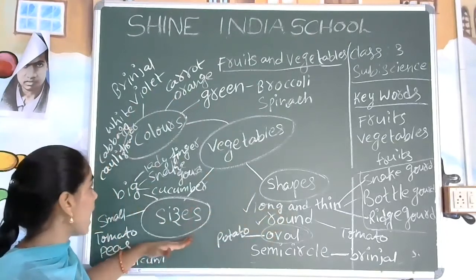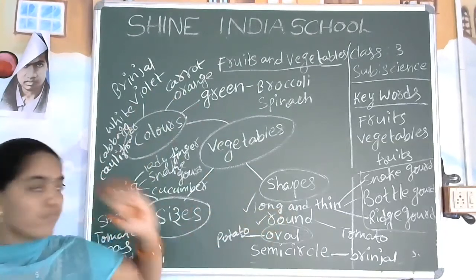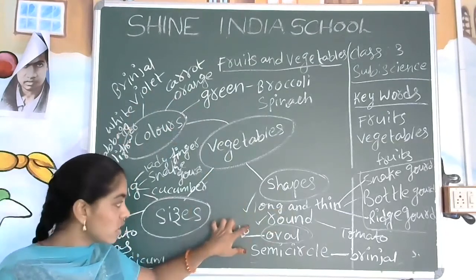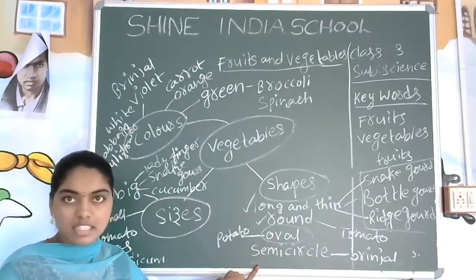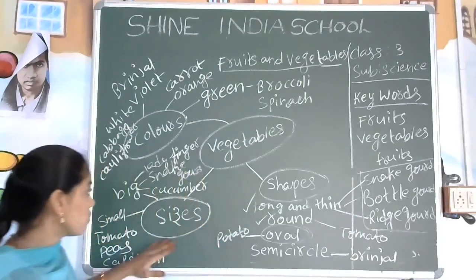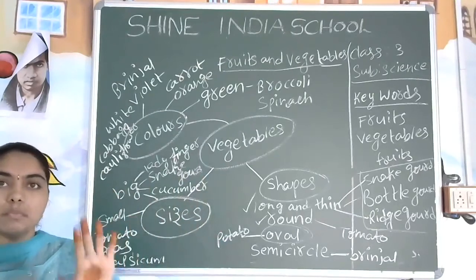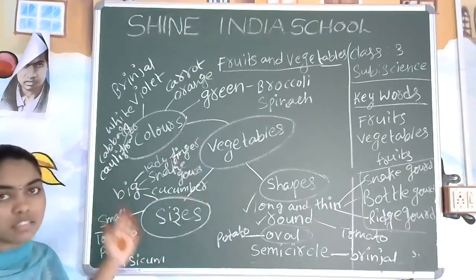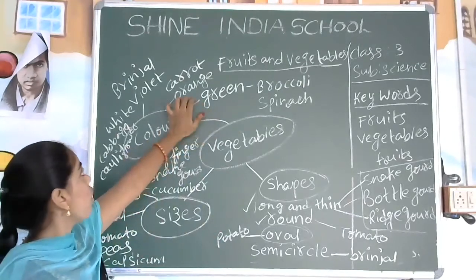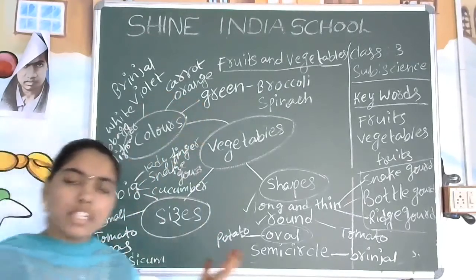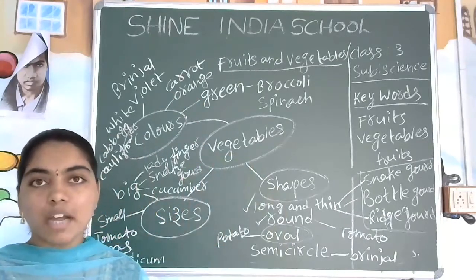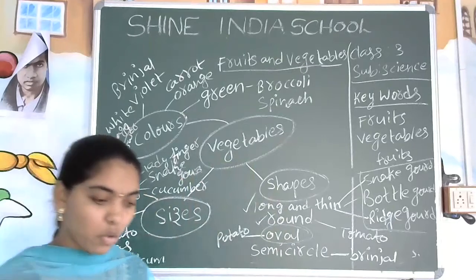What have we discussed about? Shapes, sizes, and colors. Only four shapes are there: long and thin, round, oval, and semicircle. And I have written the examples also. You can see clearly. Next, the sizes: only two, long and short or big and small. Next, colors: green, orange, violet, white, so many other colors also we can see. Have you got some idea about the vegetables?